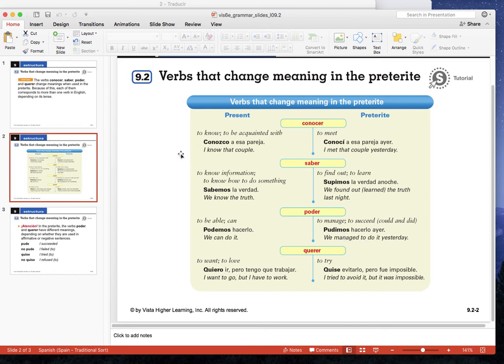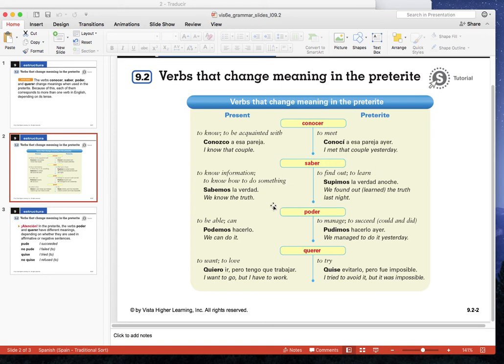So to know or to be acquainted with, as we know, we use conocer in the present tense. But to meet, to make the acquaintance of, we use conocer in the past tense. So for instance, conocí a esa pareja ayer.